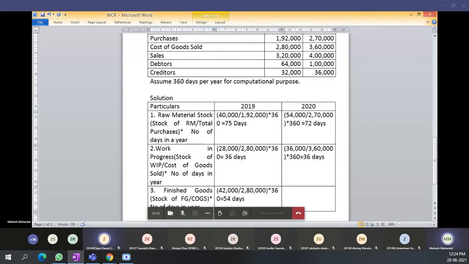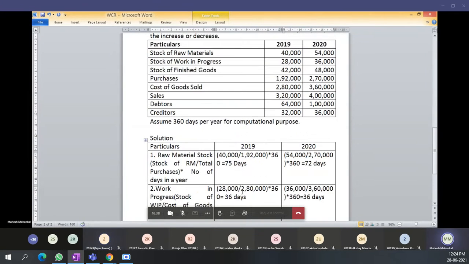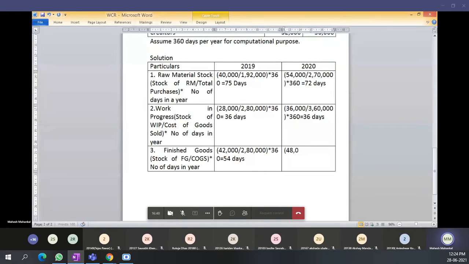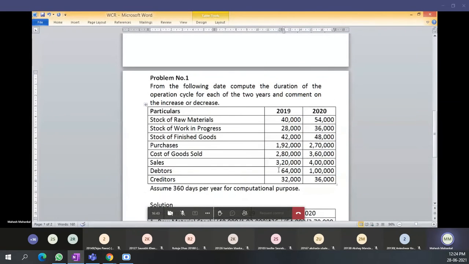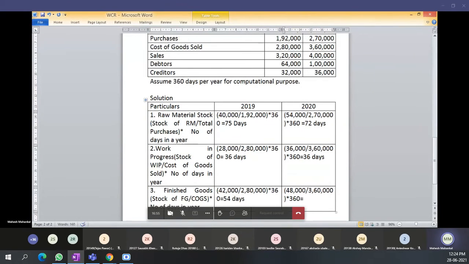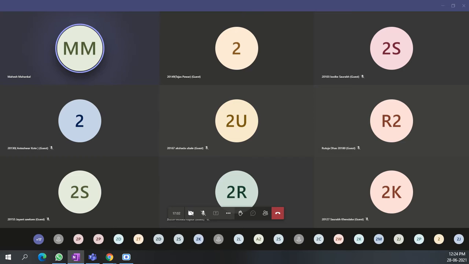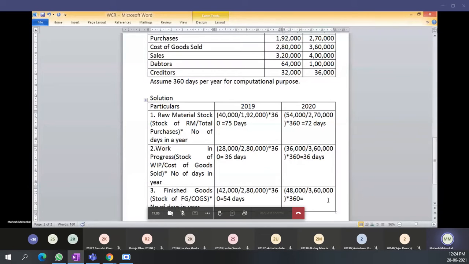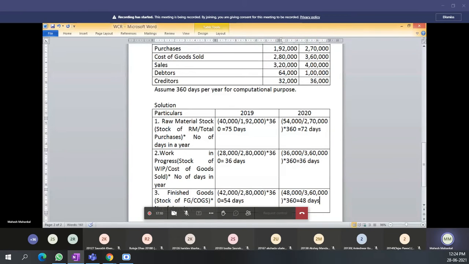And then next, the finished goods in stock is 48,000 and cost of goods sold for 2020 is 3,60,000. 3,60,000 bracket complete multiplied by 360 is equal to how much comes? 48 days. This is clear.